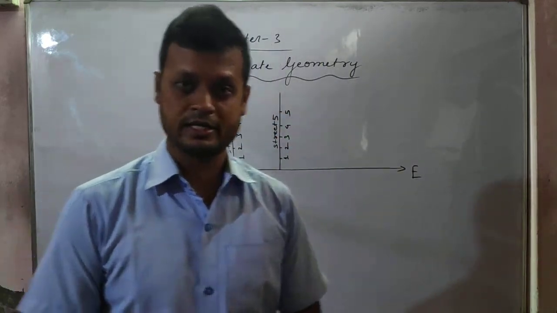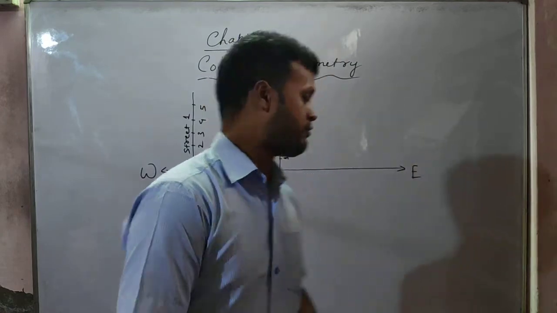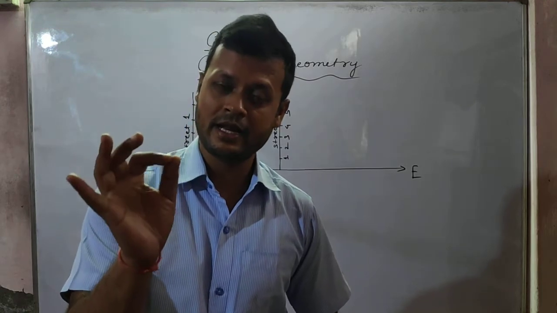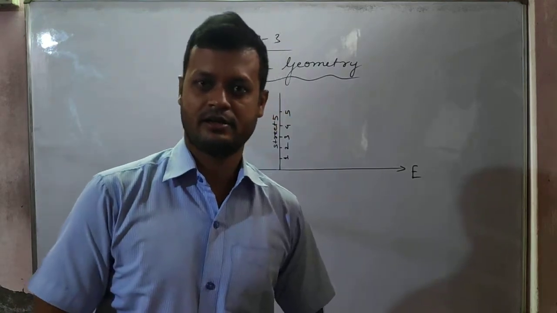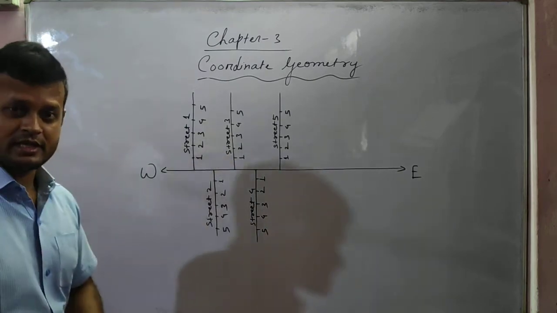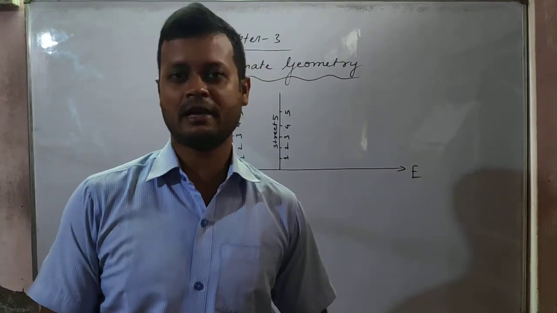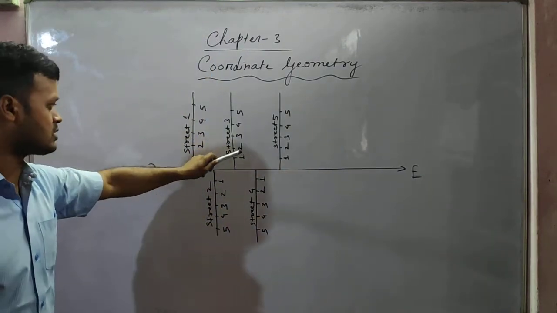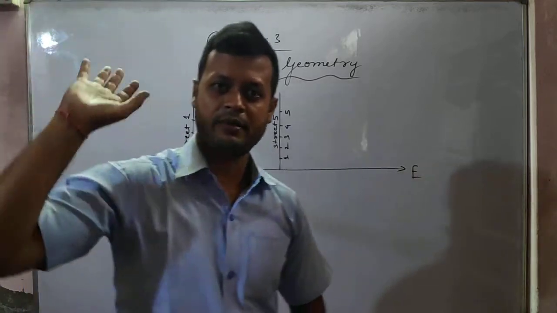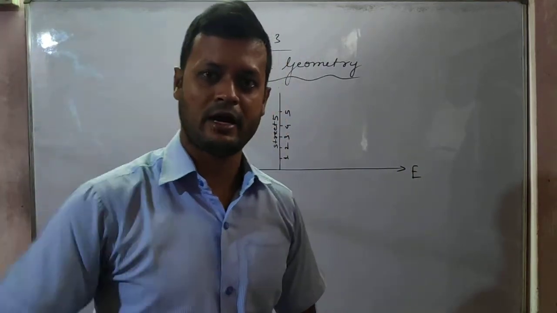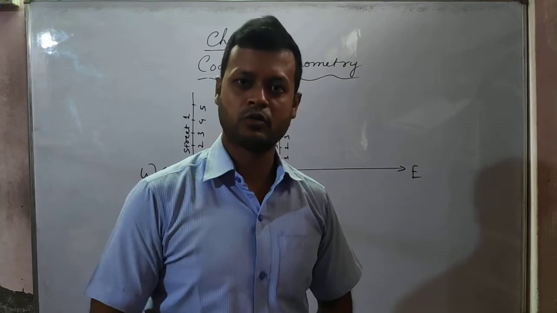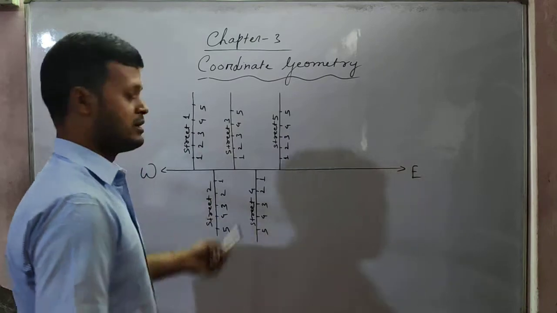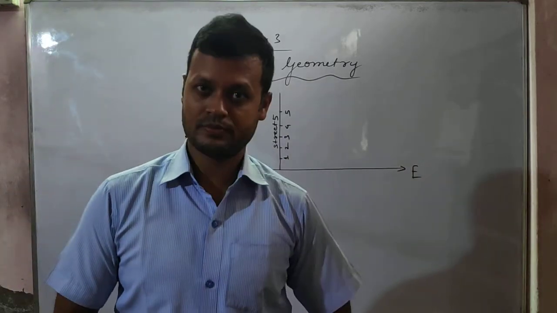With only this much knowledge, can you find out which is your friend's house? The person only said that your friend's house is located in street number 3. That much only. Now, how will you find out in street number 3? There will be many houses. I have just marked 1, 2, 3, 4, 5. There will be more than 5 houses, isn't it? So, will you go to each and every house to search for your friend? Not like that. That is not the good way, isn't it? The better way would be that if the house number is also mentioned to you, isn't it?